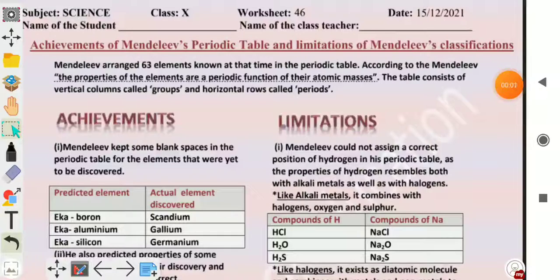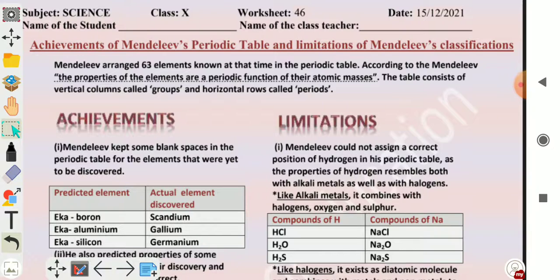Welcome children. Today's worksheet number 46, periodic classification of elements. In this worksheet we will discuss the achievements of Mendeleev periodic table and also the limitations of Mendeleev periodic table.